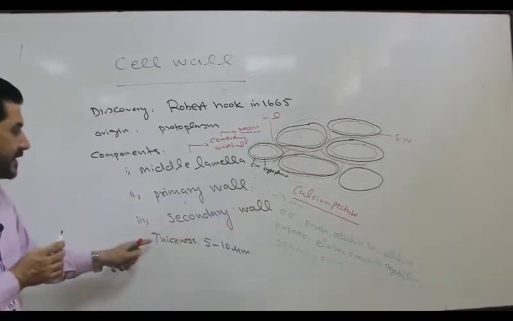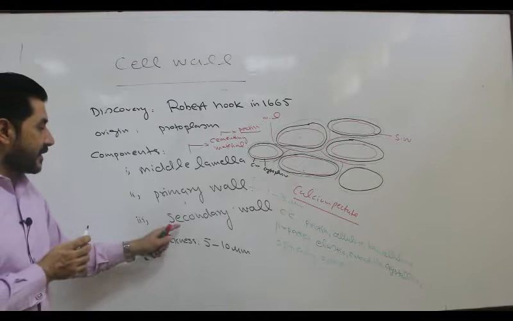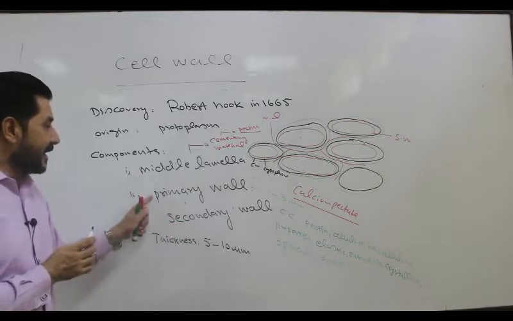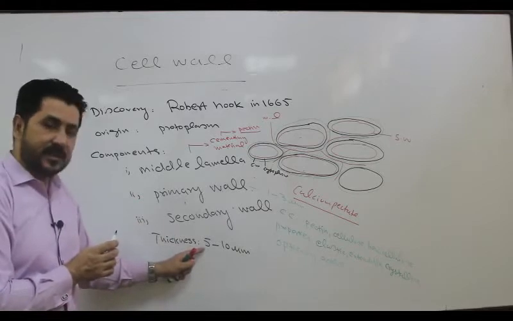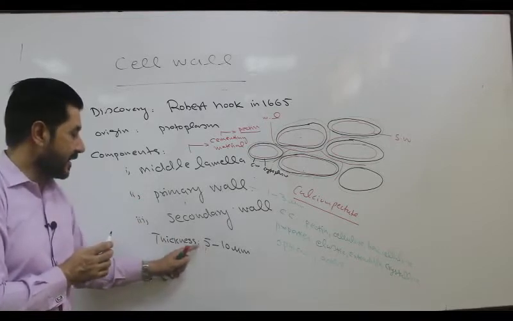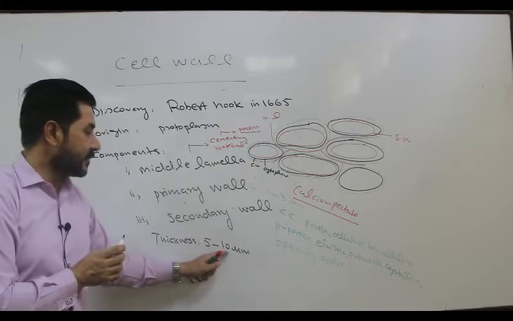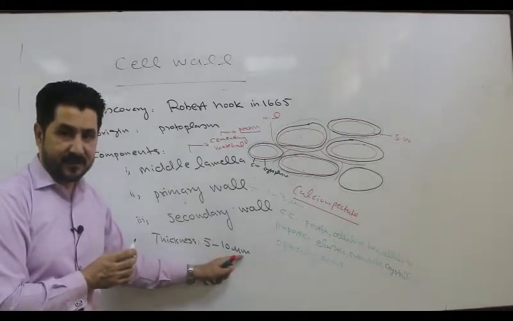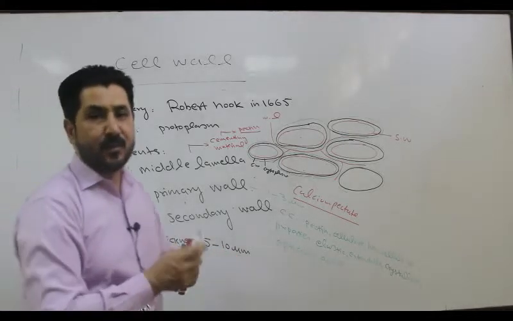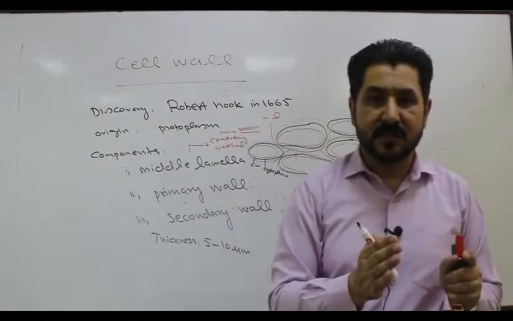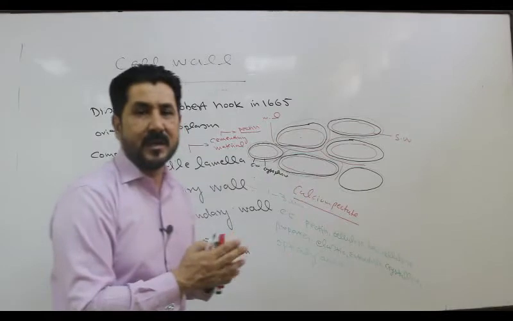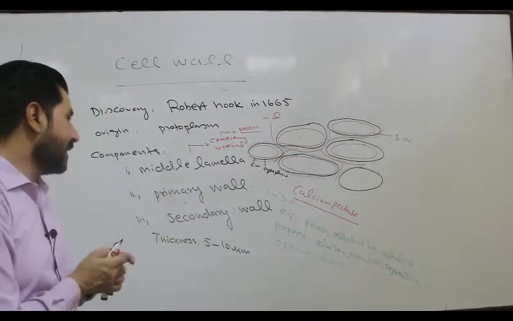But if we compare the thickness of the middle lamella and the primary wall with the secondary wall, it is much thicker, stiffer and rigid because of what? Its diameter, which is 5 to 10 micrometer. So that is why it provides much more protection as compared to the primary wall and the middle lamella.